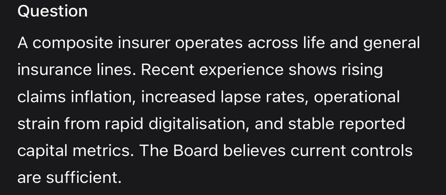4. Governance and the 3 lines of defense. The board's overconfidence suggests a failure in the second line of defense, risk/actuarial, to provide a robust challenge. Governance must shift from compliance-based to risk-based.